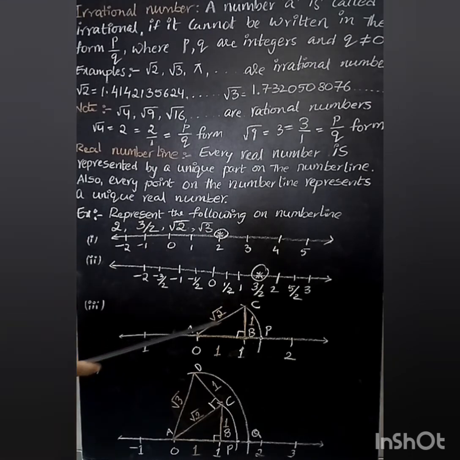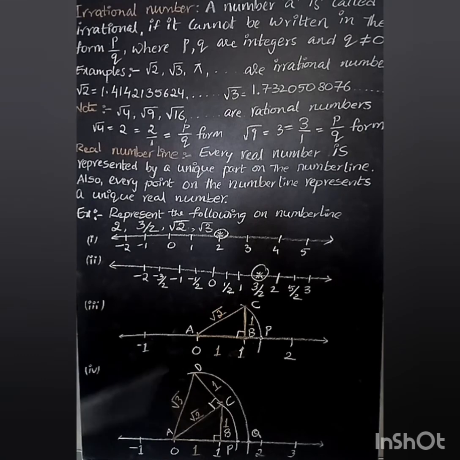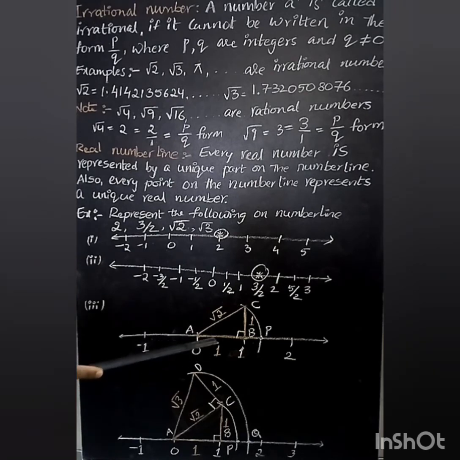If I join A and C, I get some distance between these two, that is, A and C have some length in between. How do we get this length? We know the Pythagoras theorem. What is the Pythagoras theorem? AC square equals, because this is a right triangle, I am applying the Pythagoras theorem. In earlier classes, you already learned the Pythagoras theorem. In a right angle triangle, hypotenuse square is equal to side square plus side square.